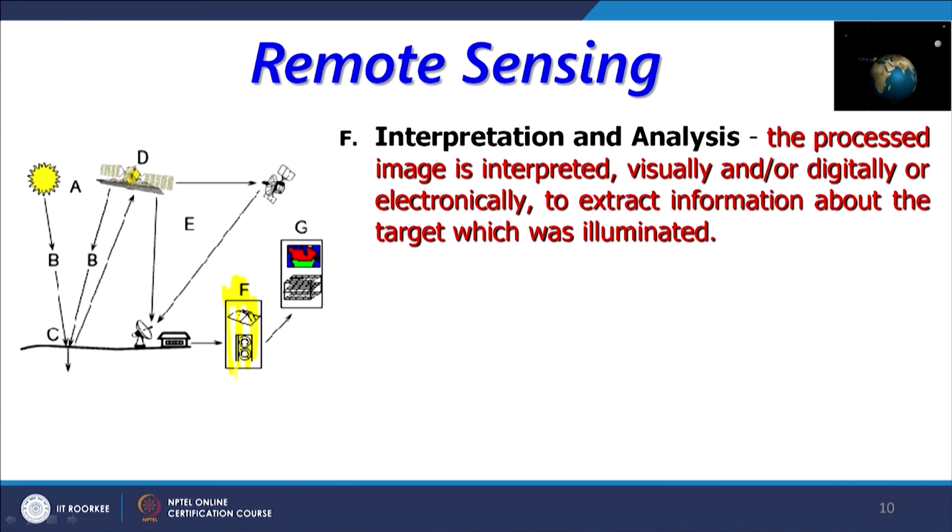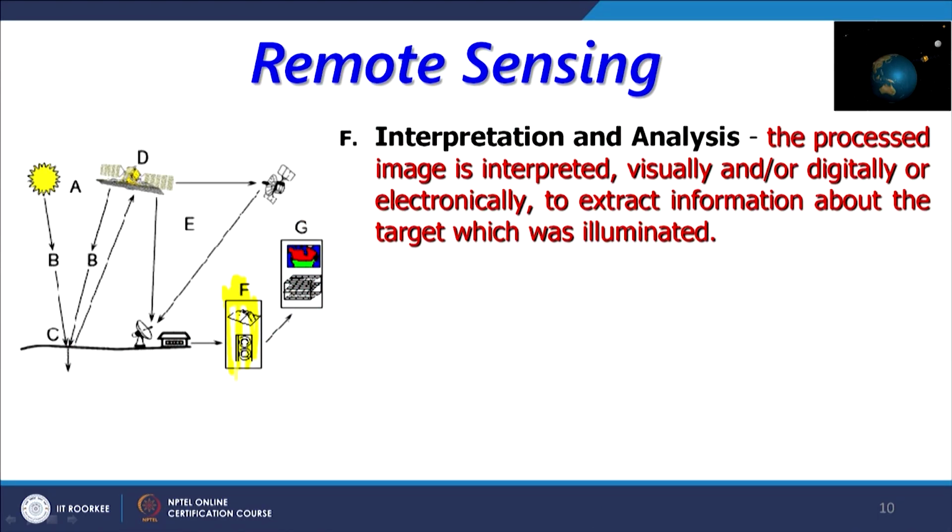Similarly, a forest scientist will be looking at different densities of forest, maybe different species of plants and so on. So the same image can be interpreted for different purposes. That is why it is also said that remote sensing is a generic technology. That means it can be applied in various applications or various domains.